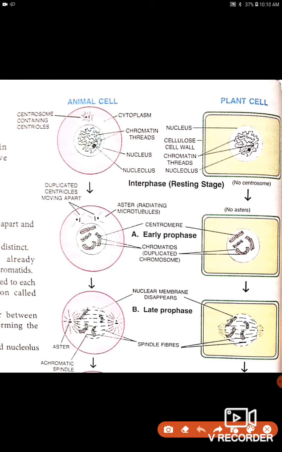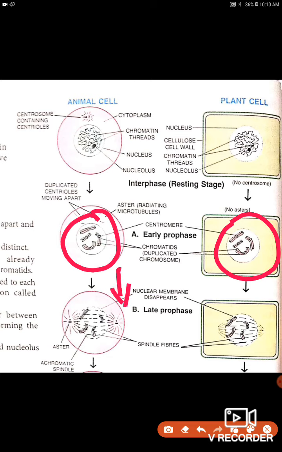And the last one, which is important for the prophase, is that the nuclear membrane and the nucleolus almost disappear by the end of the prophase. Here you can see the envelope is present, but when it is moving towards the end of prophase, it means in the late prophase, you can see they will start disappearing.